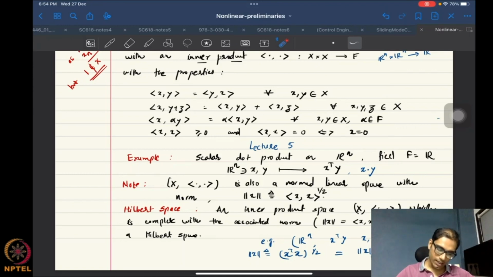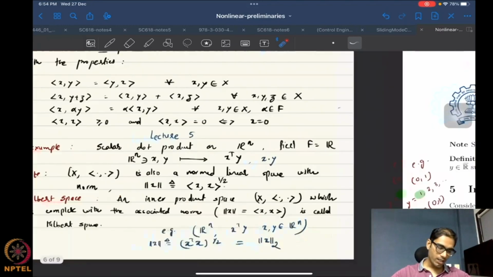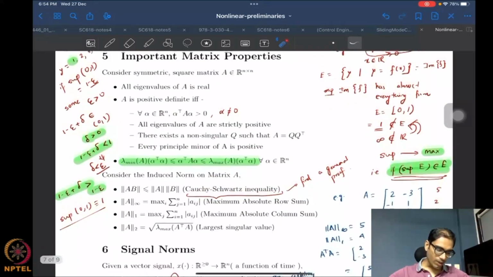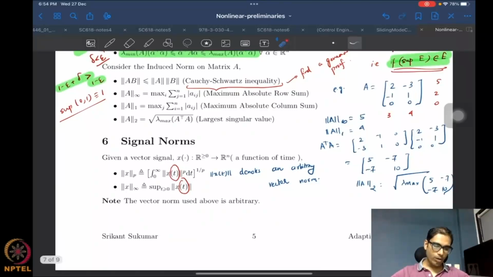Again, as always, Rn is an obvious example. So once we looked at this, we wanted to look at signal norms. We went over this in not so much detail, so that is the first thing we want to do today: look at the signal norms in a little bit more detail. So what is a signal norm?